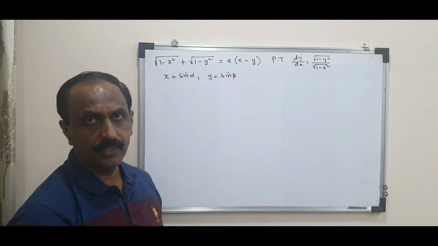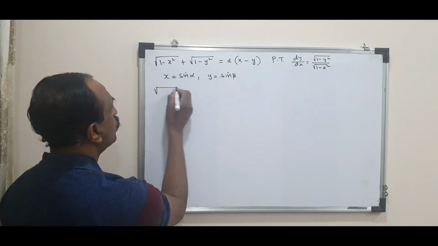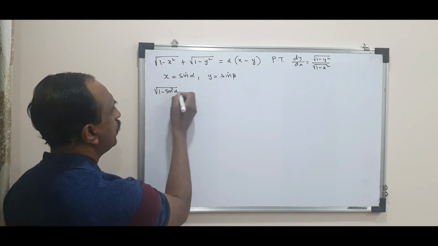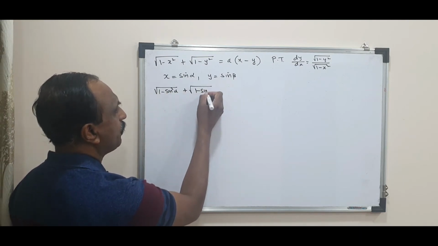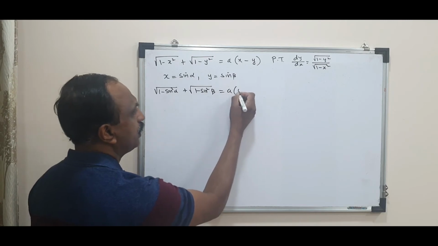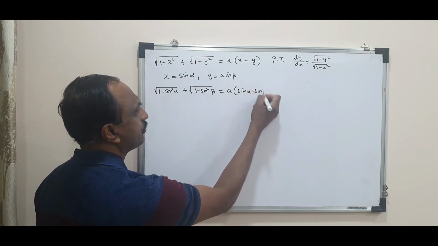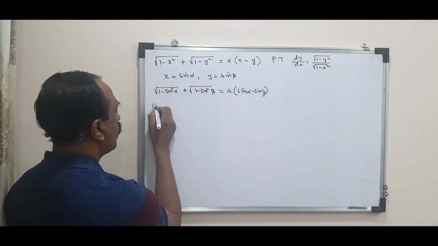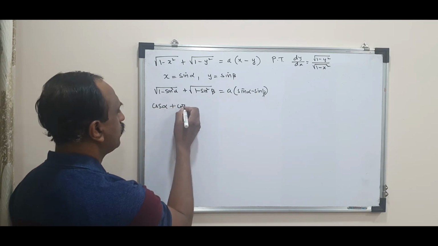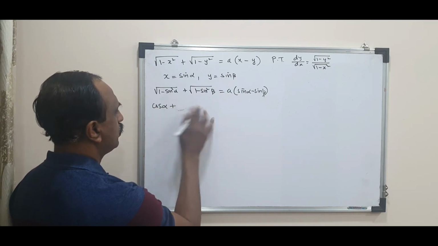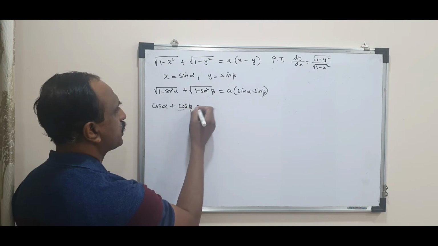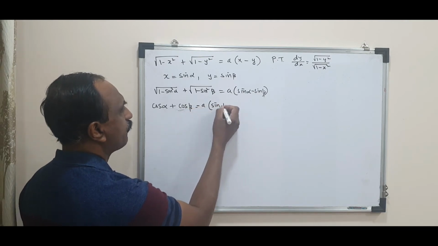This whole function can be simplified. So it becomes root of 1 minus sin square alpha plus root of 1 minus sin square beta is equal to a into (sin alpha minus sin beta). That became cos alpha plus cos beta is a into (sin alpha minus sin beta).